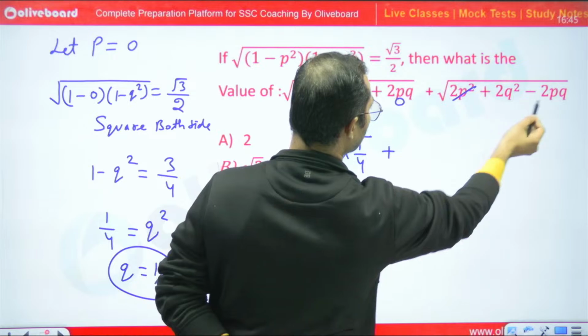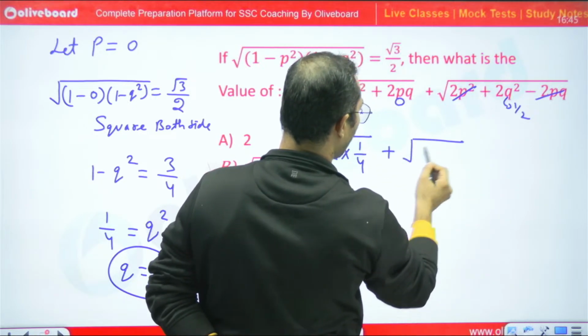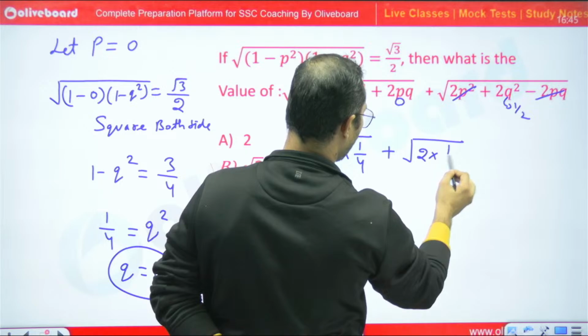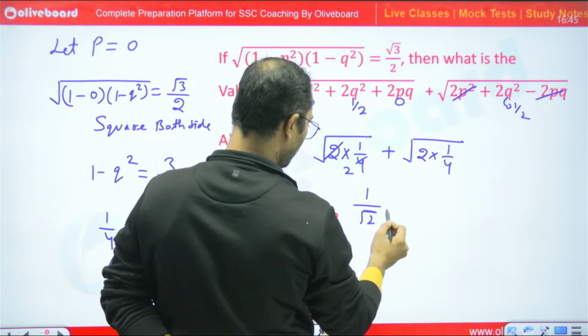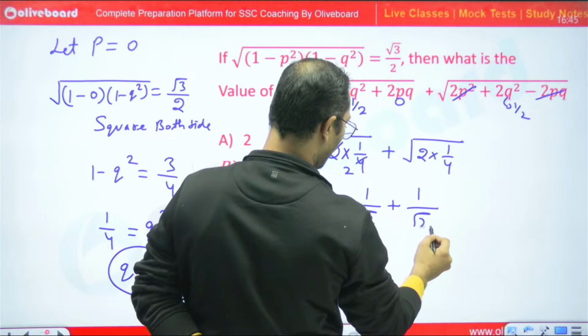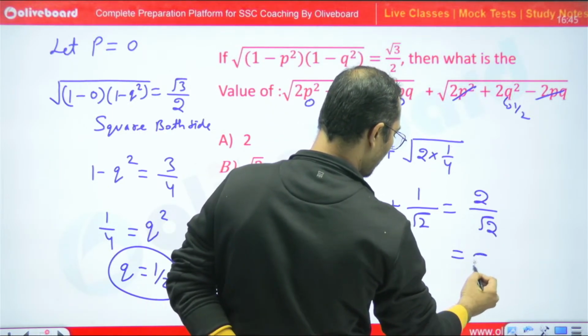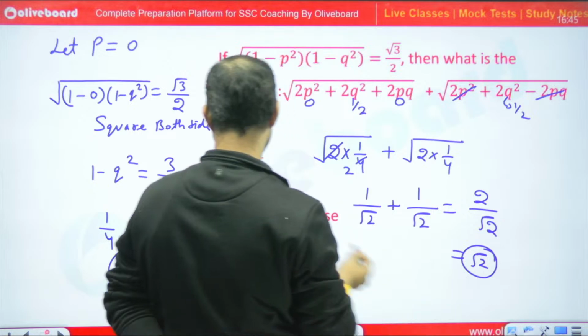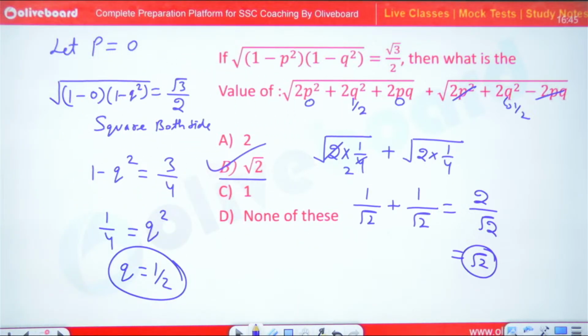Likewise, 0, 0, q is equal to 1 by 2. So I will get 2 into 1 upon 4. So simply I will get 1 upon root 2 plus 1 upon root 2. So 2 upon root 2 means what? Root 2. So root 2 is the right answer. B part is the right answer.